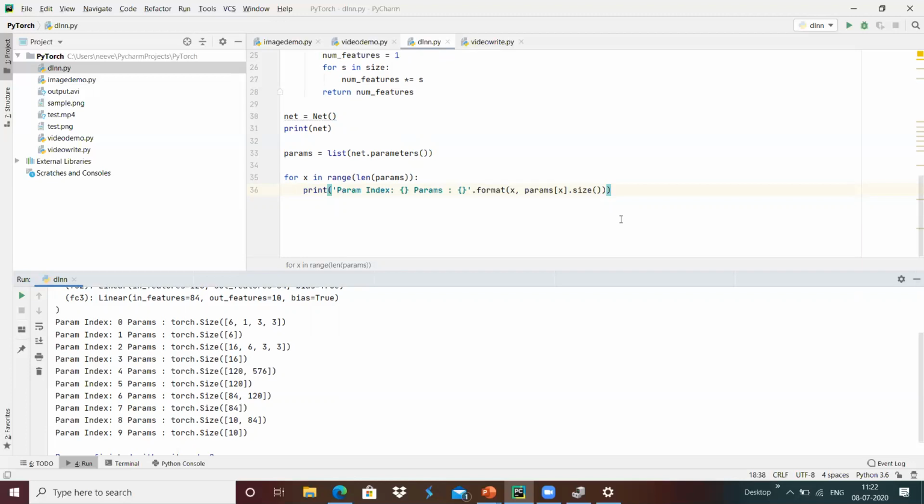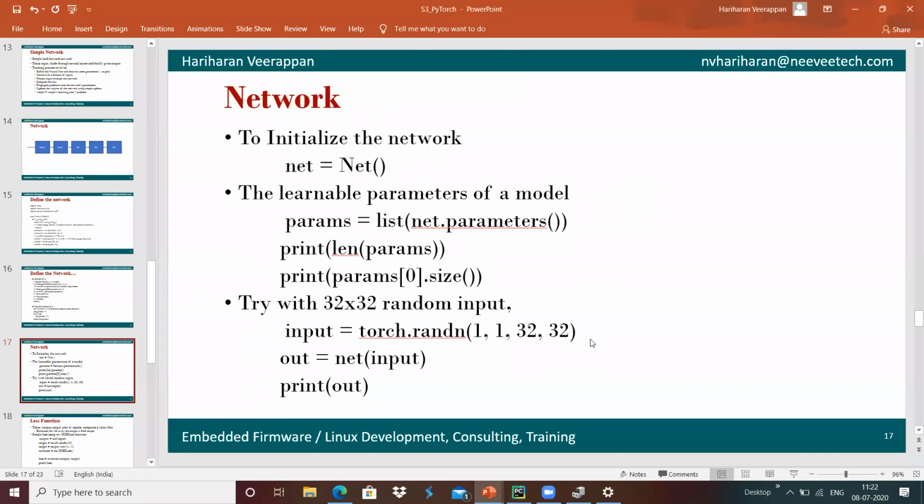Yes, and once it is done, if we wanted to process some input, I'm going to create some kind of input with randomly created numbers.